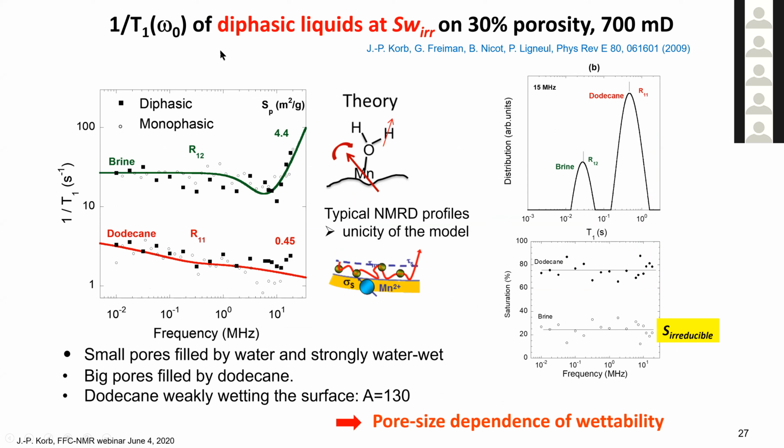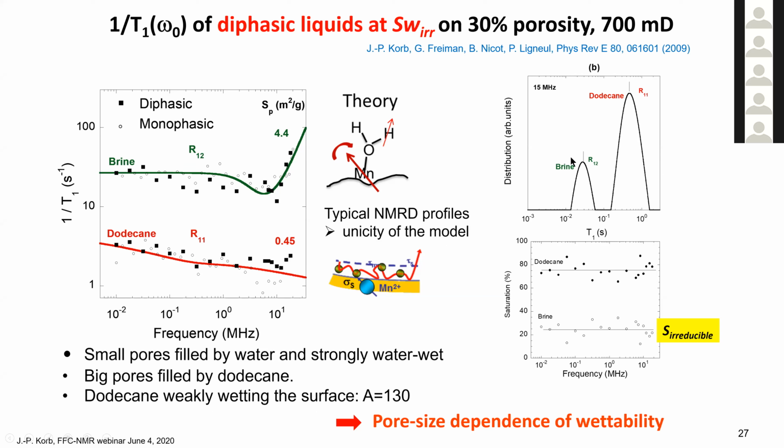Now, what is interesting is going to the pore system as received. In that case, you have 2 pores and 2 liquids. And measuring, you observe that the shape of the NMRD of dodecane is typical of 2D diffusion, and the shape of the brine is typical of the very wetting nuclear paramagnetic relaxation. So in that case, the NMRD becomes a true fingerprint of the process that induced relaxation. You observe that the small pores are filled by water and strongly water wet, and the big pores are filled by dodecane, with a very weak wetting of 130.